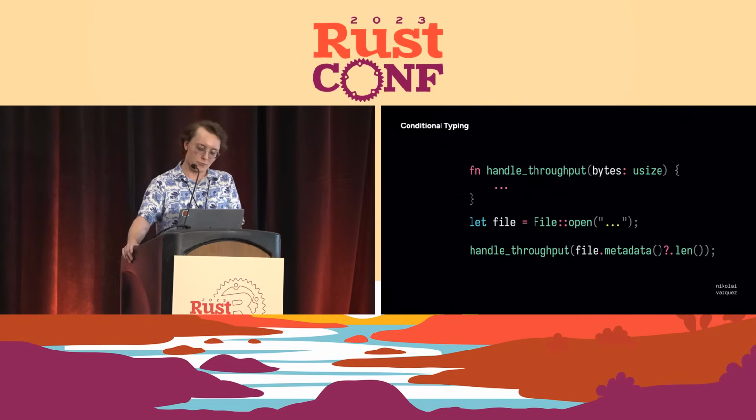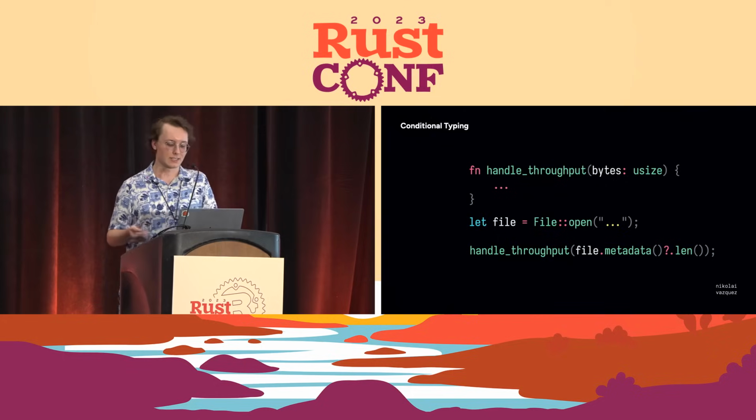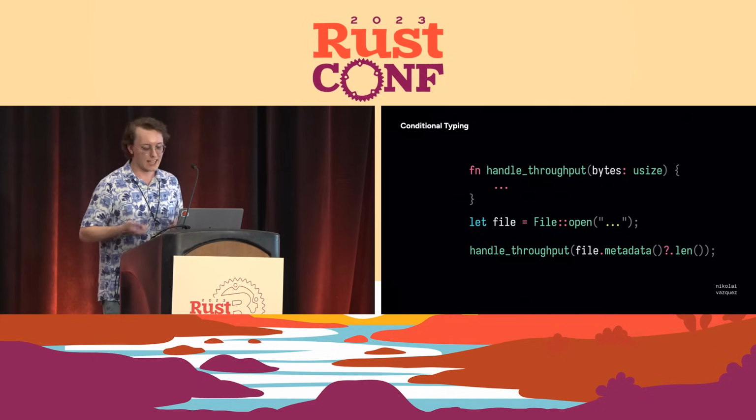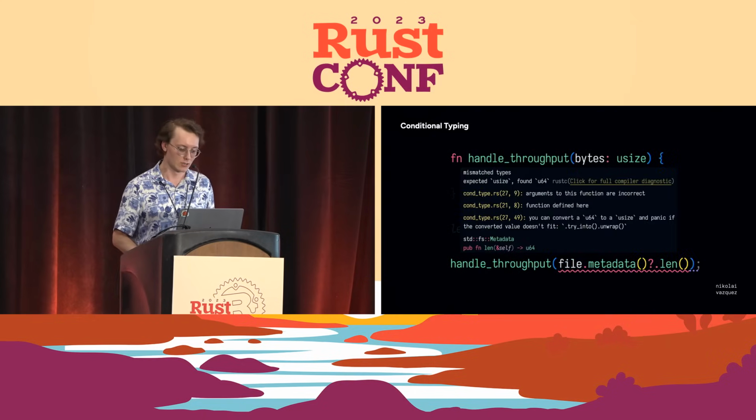And we don't necessarily want to read the whole file at once, because consider you're on a 32-bit system and you have this really large file that's just not going to fit in memory. And so as a result, the file length actually ends up using U64 because the disk can store more than memory can on a 32-bit system. And so you end up having a mismatch between usize and U64.